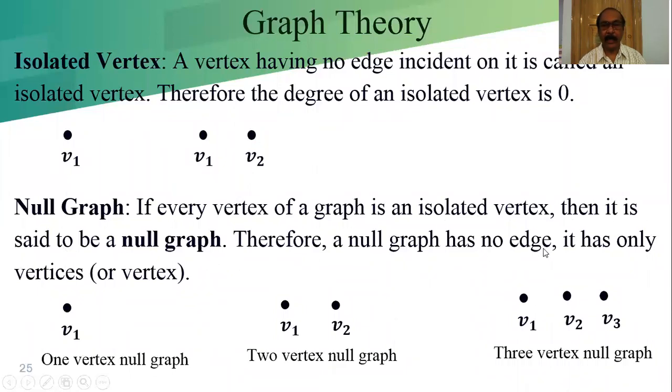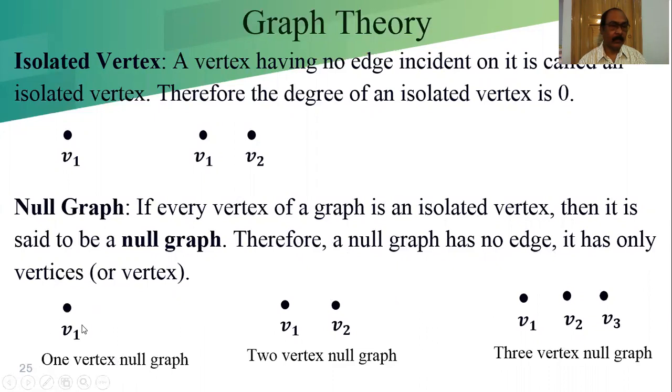Therefore, a null graph has no edge. It has only the vertices. So G is a graph with only the V set, not the E set. The E set is null, no edges are there. That's why the E set is the null set only.